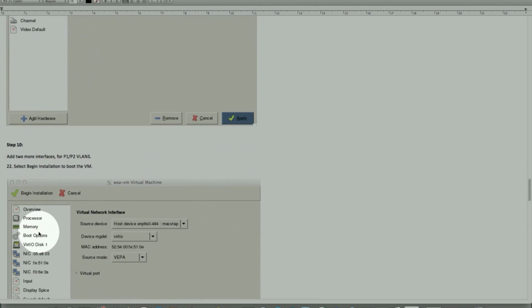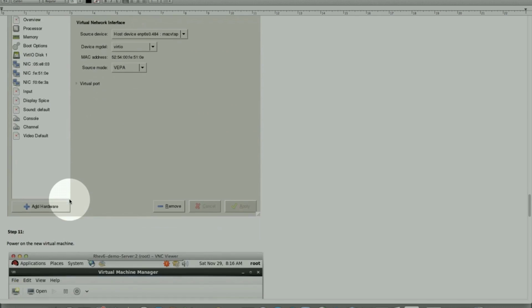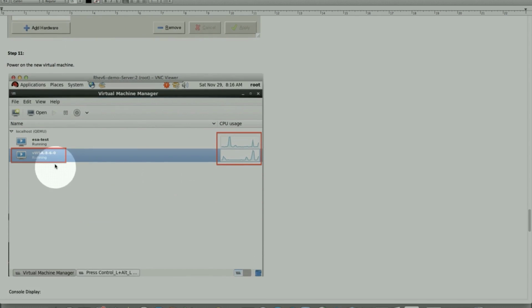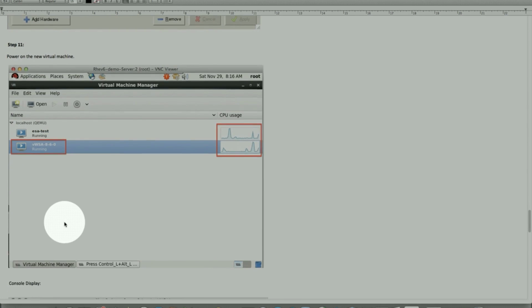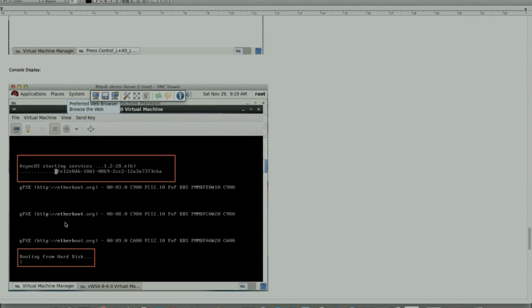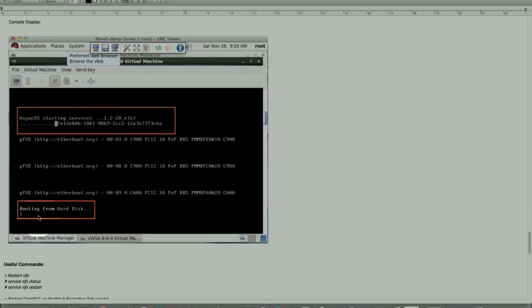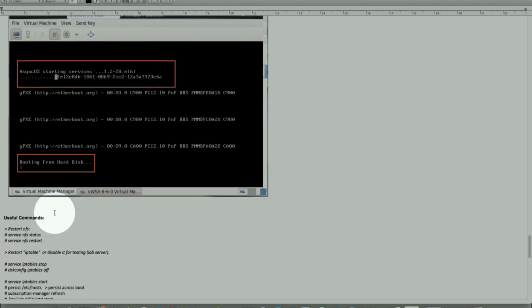And as we said earlier, it requires a minimum of 3, P1, P2, and different VLANs if need be. Once this is all done, the screen will look like this with the live CPU if it's running, and the boot up screen will be like this. If you get a boot disk failure, make sure we check the disk IDE and the file format as we saw earlier. First boot did fail for us.